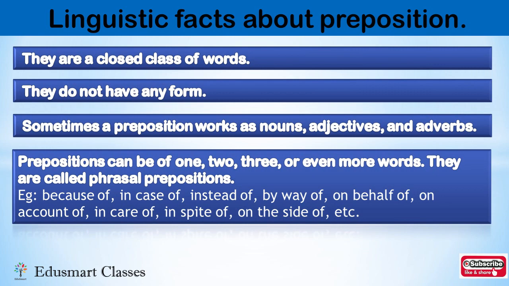They are called phrasal prepositions. Examples: because of, in case of, instead of, by way of, on behalf of, on account of, in care of, in spite of, on the side of. These are all phrasal prepositions. It means two or three words come together and form a preposition.